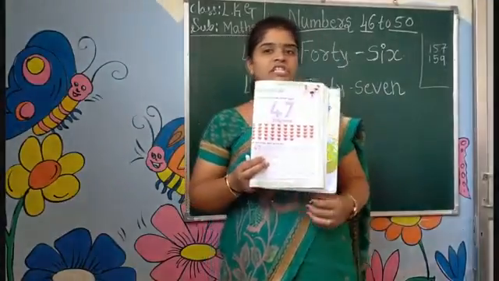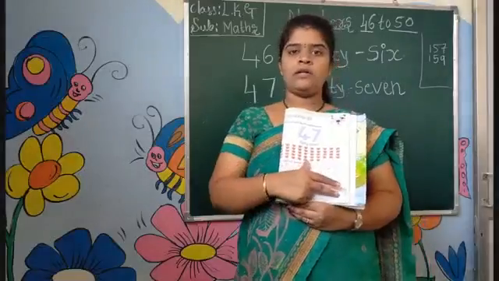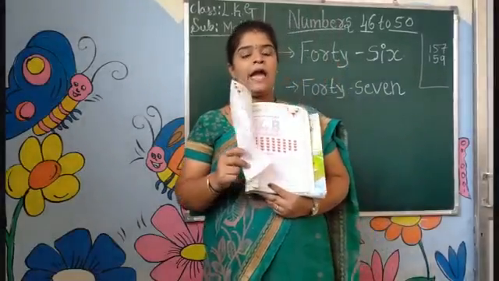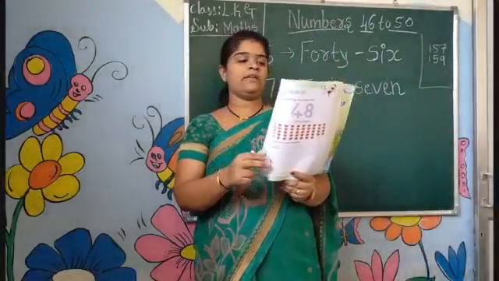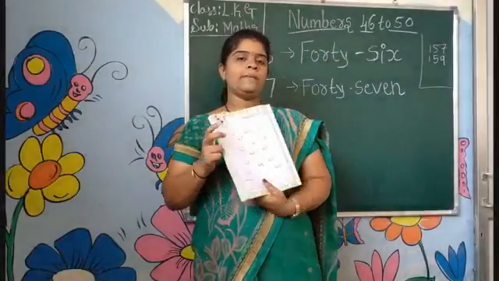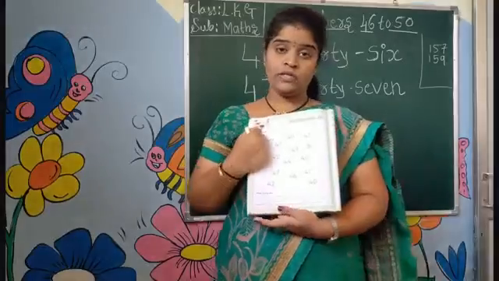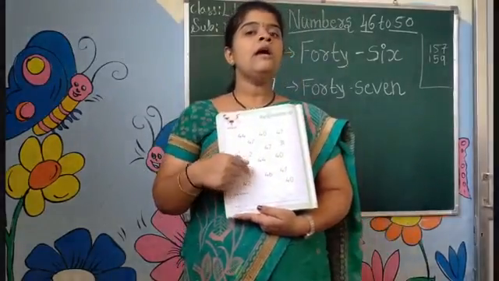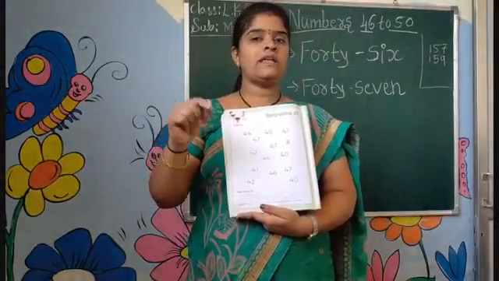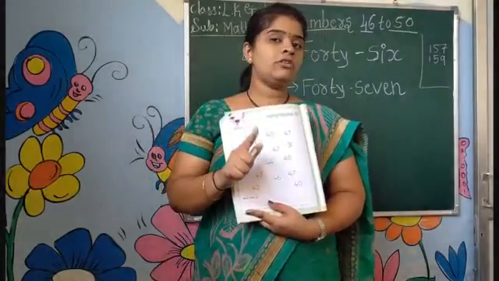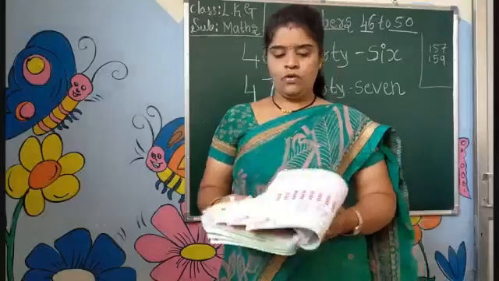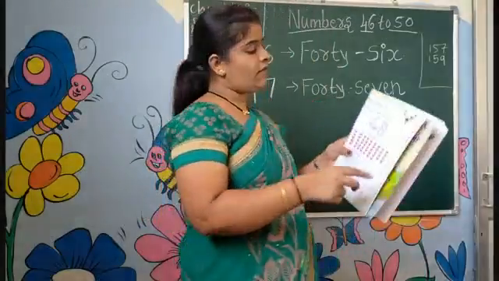You already know, children, how you have to do this work. That's why I am telling you only a little bit. Okay? Here you have to circle the number 47. Below you have to write 47 without seeing. Okay? Okay.